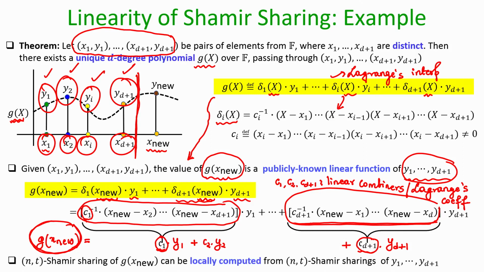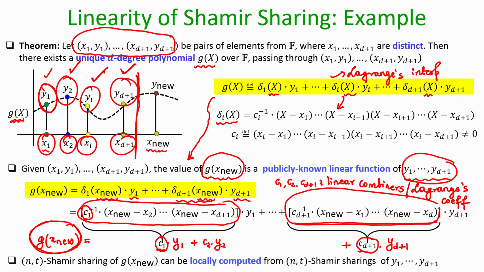Now, imagine a setting where you are not given the exact value of y 1, but each party is given a share of y 1 as per Shamir secret sharing. That means the value y 1 is not available in the clear, but it is secret shared. In the same way, the value y 2 is secret shared, value y I is secret shared, and value y sub d plus 1 is also secret shared. x 1, x 2, x d plus 1 are not secret shared, they are publicly known, but the y components are secret shared individually among the n parties.